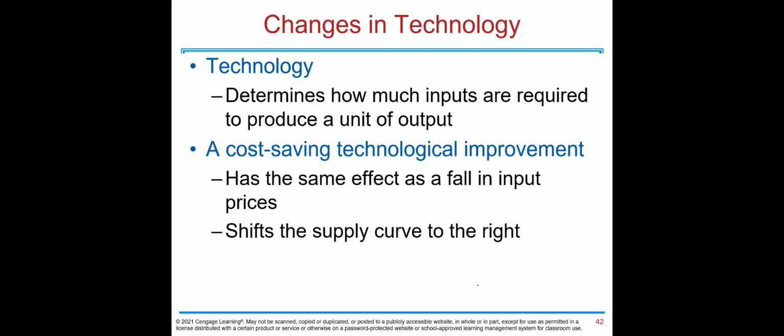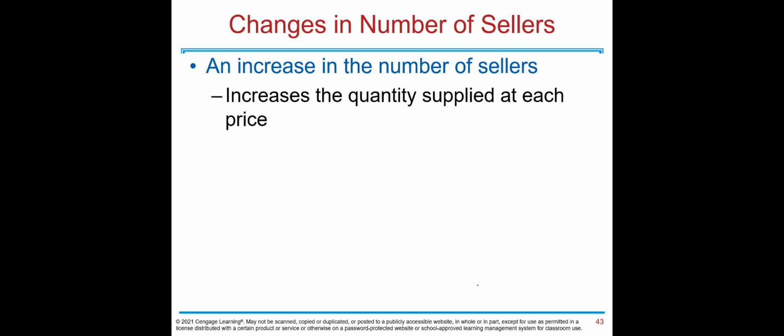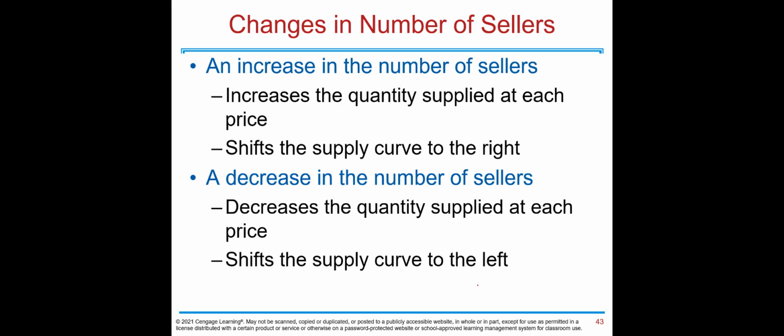Technology determines how much input is required to produce a unit of output. A cost-saving technological improvement has the same effect as a fall in input prices and shifts the supply curve to the right. An increase in the number of sellers increases the quantity supplied at each price and shifts the supply curve to the right. A decrease in the number of sellers decreases the quantity supplied at each price and shifts the supply curve to the left.